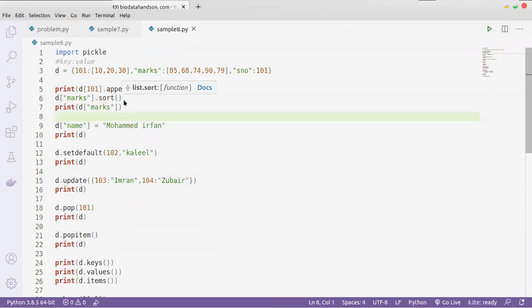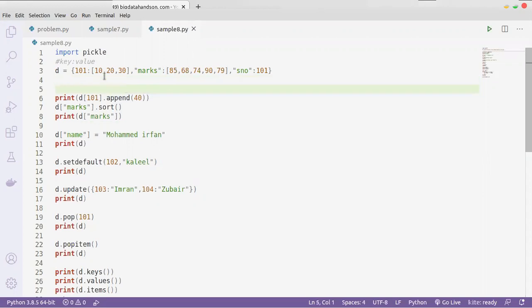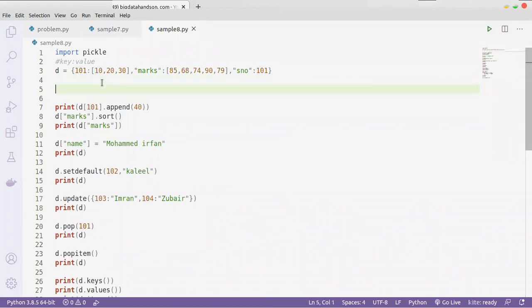If you want to replace, sorry, I thought you needed to add 40. Instead, I want 20 replaced with 40, something in the middle. The value I need to change.